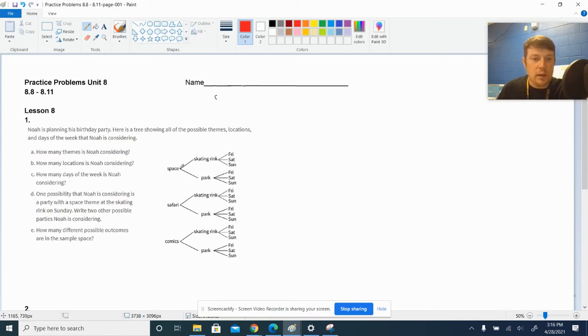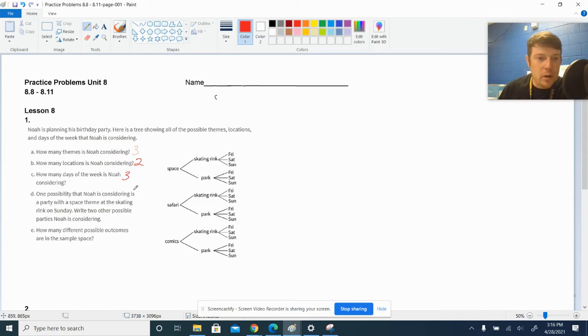So themes would be like space, safari, and comics. So 3. How many locations? Well, skating rink or the park. It happens over and over because there's different pathways for each theme. But there's just 2 locations, skating rink or park. And then what days of the week is he considering? Friday, Saturday, Sundays. Making it a weekend thing. That's pretty typical for birthdays, so 3 days of the week.